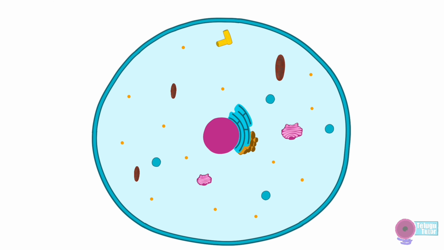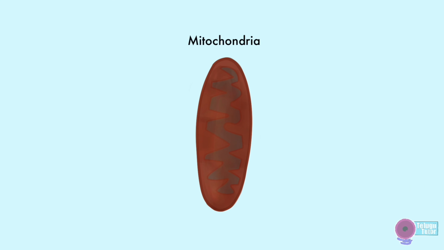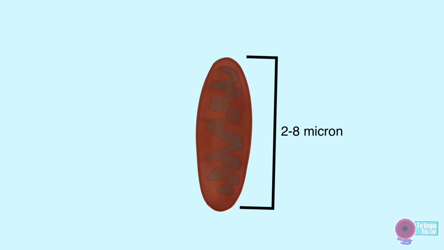At last, we are going to learn about an organelle that produces the energy that is required for cell activities: the mitochondria. Mitochondria are small spherical or cylindrical organelles, and the size of a mitochondrion ranges from 2 to 8 microns long and about 5 microns wide, and it is 150 times smaller than the nucleus.